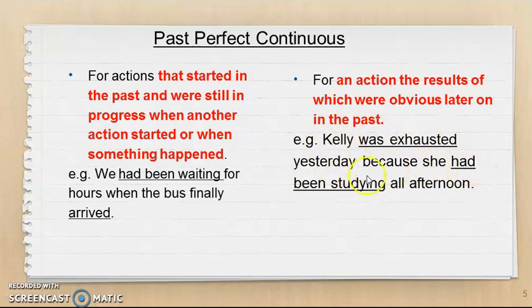Of an action she did before that. She had been studying all afternoon. So as a result, Kelly was exhausted. So this is the action, the results of which were obvious later on in the past. The action that has been carried out must be in past perfect continuous tense. That will bring out the result which is in past tense.